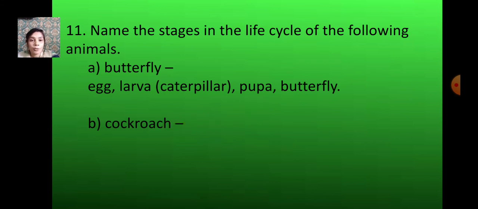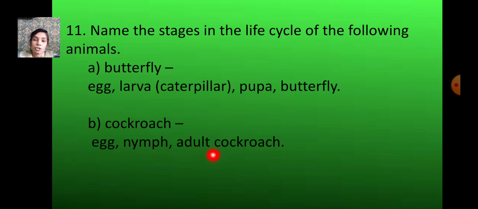And what about the cockroach? Egg, nymph, and adult cockroach. Here also it is the same. You will write in order. You're not going to write nymph, adult cockroach, egg. You're not going to mix up the order. Okay, so egg, nymph, and the adult cockroach.